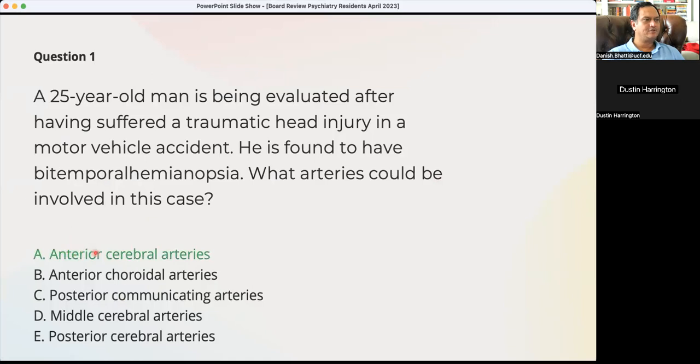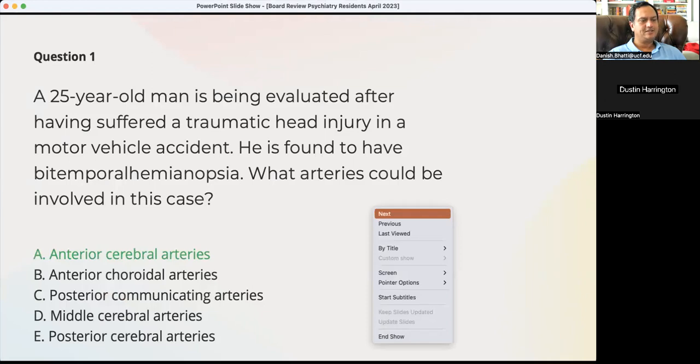Oh, anterior cerebral. So the question is blood supply, but I think the question is, so anterior choroidal comes from internal carotid before anterior cerebral comes off. So I am not sure what the question writer was testing here. Anterior cerebral will not give you bitemporal hemianopsia by itself, unless posterior chiasm is involved somewhere.